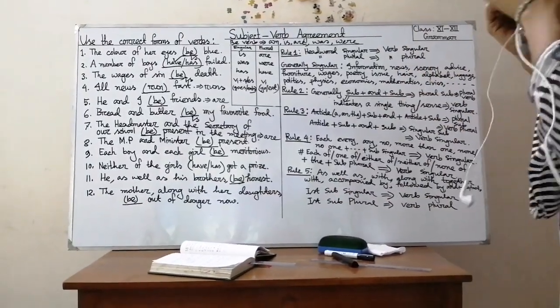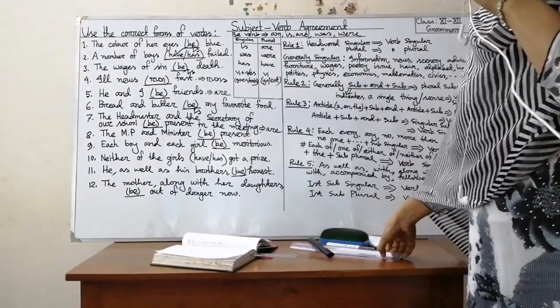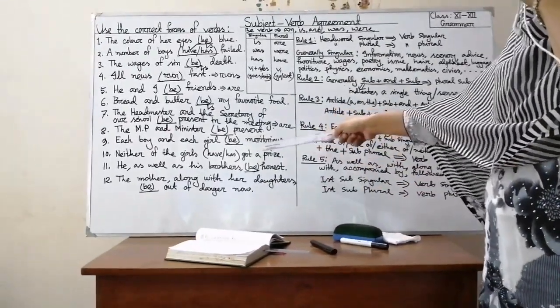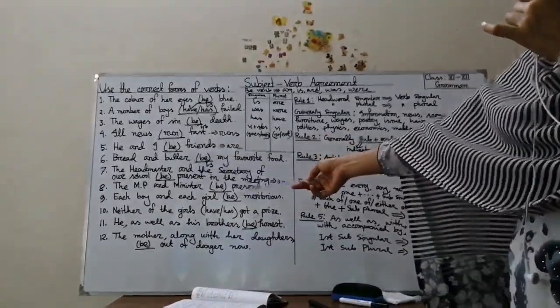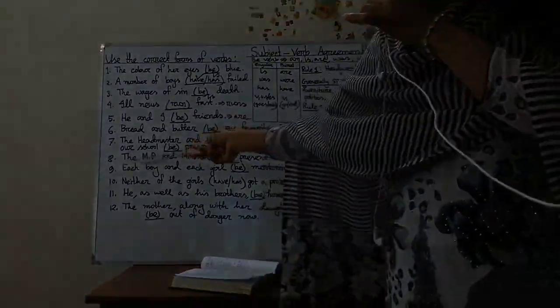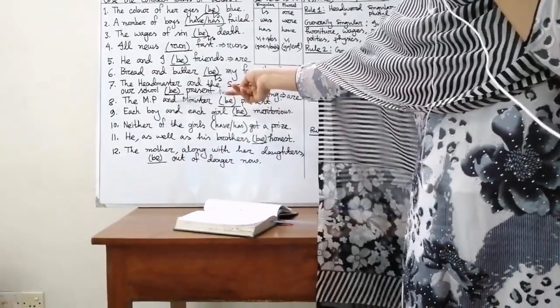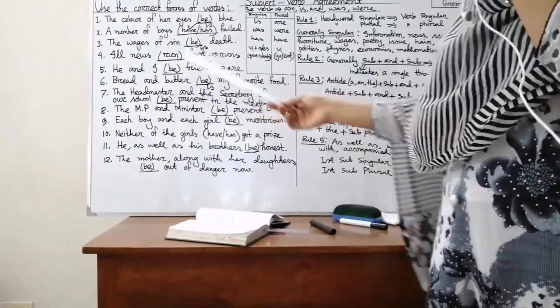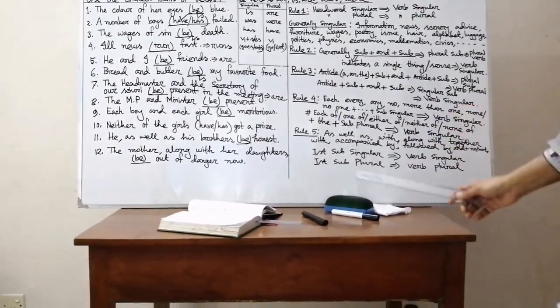Okay, my dear students, look at sentence number 8. The MP and minister be present. How many articles do you see here? Only one article: the MP and minister, there is no article before minister. The MP and minister be present. Then what will be the correct answer here, my dear student, is or are?